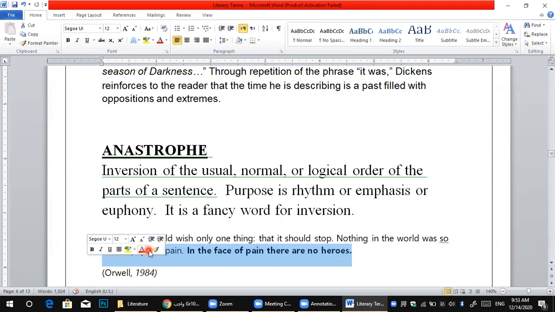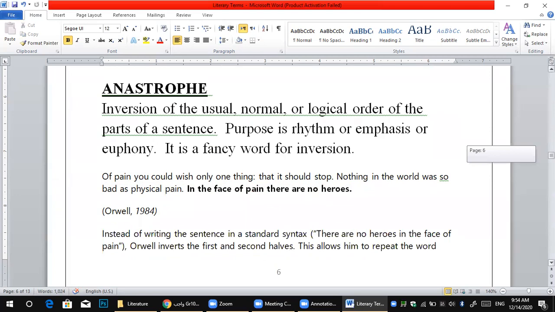Nothing in the world was so bad as physical pain. It is the worst or the most difficult point in the world, the physical pain. Be careful here, he said: in the face of pain there are no heroes. This sentence should be written like this: there are no heroes in the face of pain.